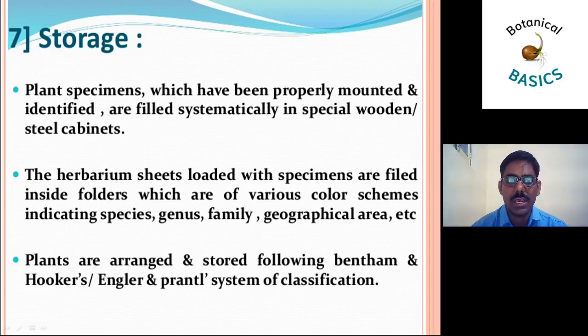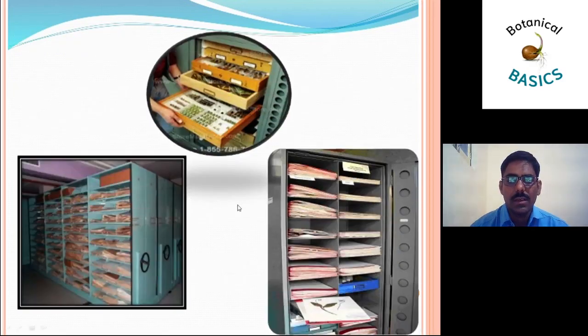The herbarium sheets loaded with specimens are filed inside folders of various color schemes indicating species, genus, family, geographical area, etc. Plants are arranged and stored following the Bentham and Hooker or Engler and Prantl systems of classification. This picture shows herbarium sheets arranged in wooden and steel cabinets.